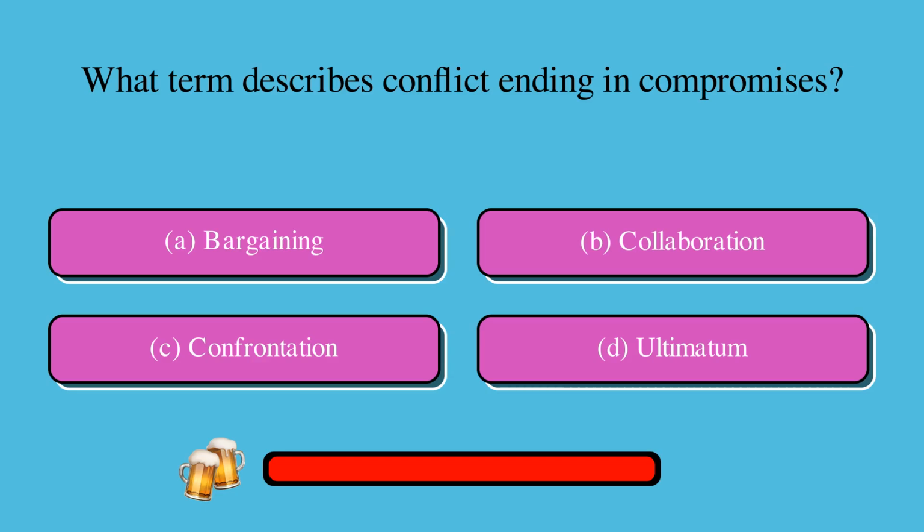What term describes conflict ending in compromises? Is it A, bargaining, B, collaboration, C, confrontation, or D, ultimatum? The correct answer is A, bargaining.